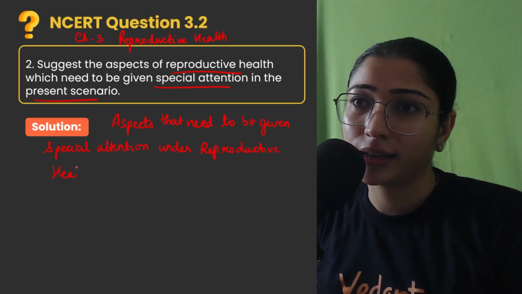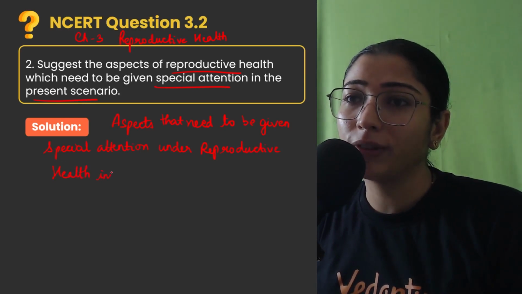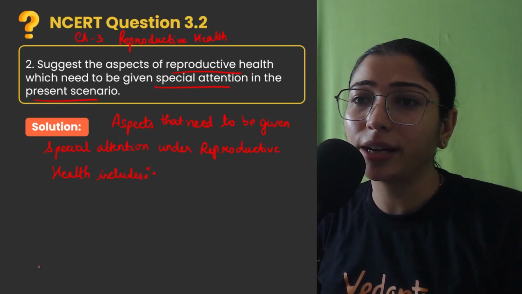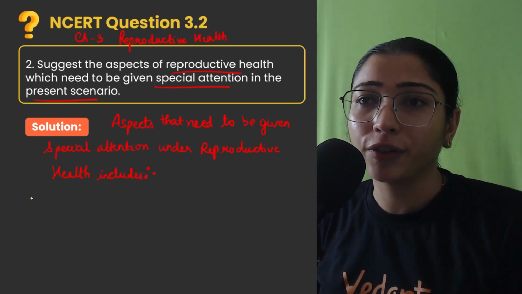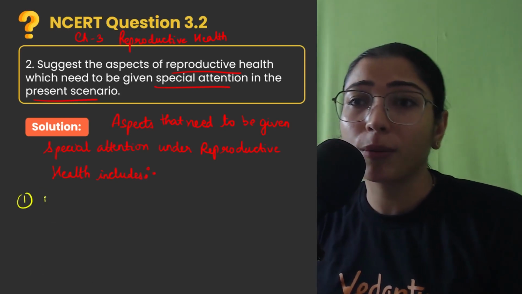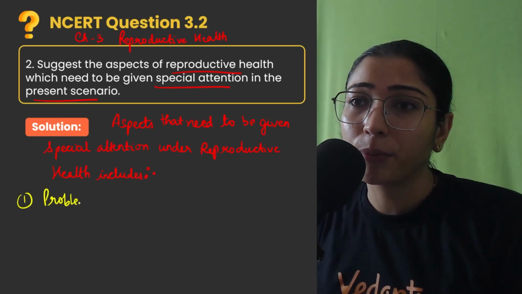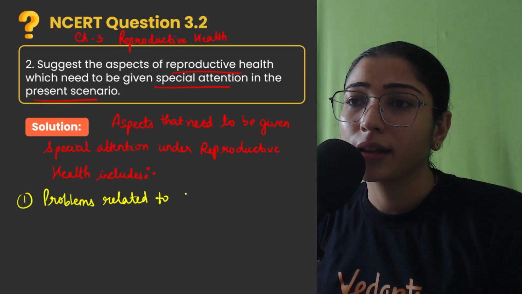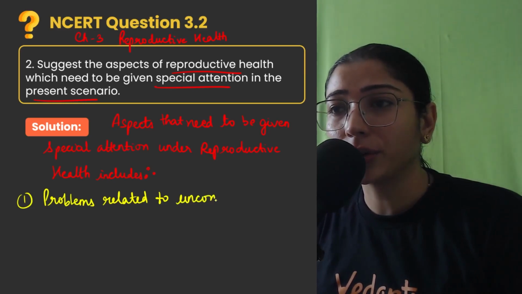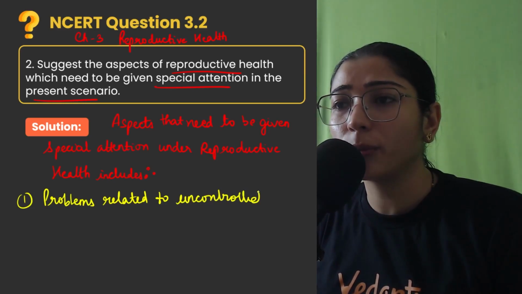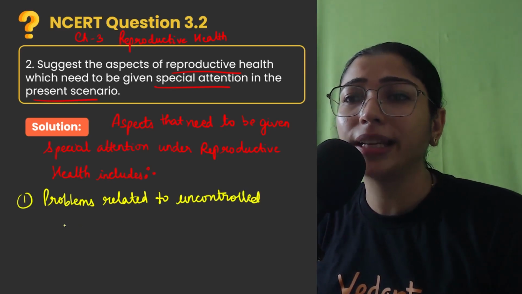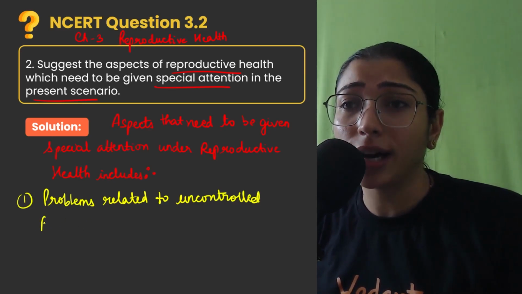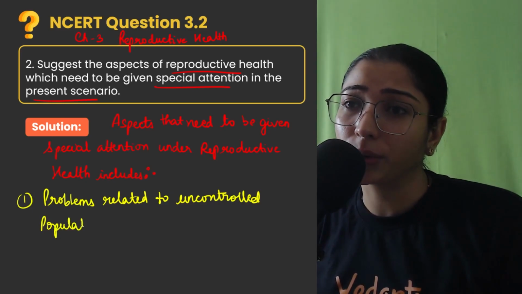We will list point by point the important aspects which need to be taken care of. First of all, we will mention problems related to uncontrolled population growth, because there are many economic, social and cultural problems related to uncontrolled population growth, right?